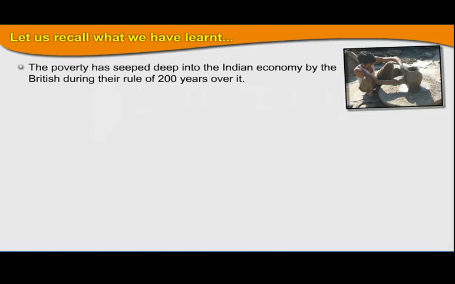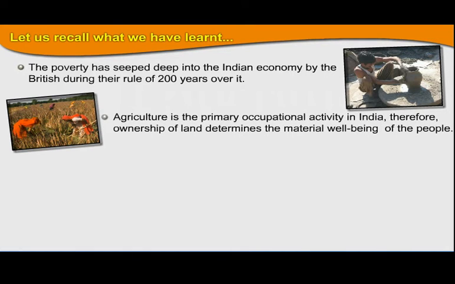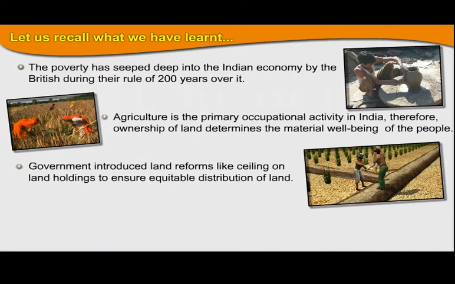Let us recall what we have learned. The poverty is seeped deep into the Indian economy by the British during their rule of 200 years over it. Agriculture is the primary occupational activity in India. Therefore, ownership of land determines the material well-being of the people. Government introduced land reforms like ceiling on land holdings to ensure equitable distribution of land.